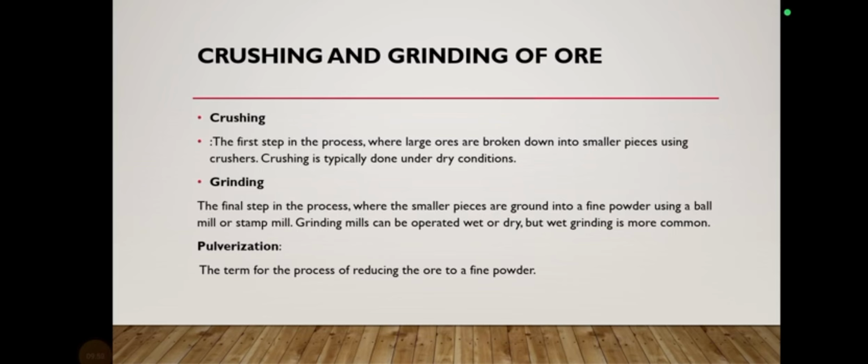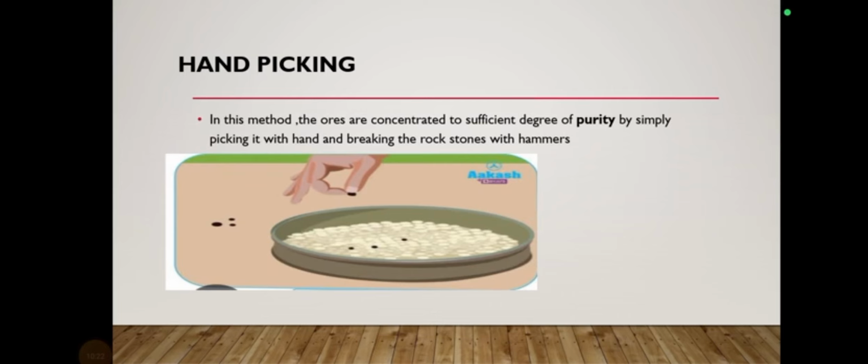Which means crushing is done in dry conditions, while grinding is done wet or dry, both. So when the ore is converted into fine powder form, this process is called pulverization. In Urdu we can say pulverization is pisna. When we produce powder from a hard substance, this process is called pulverization. After this, let me discuss some of the concentration methods.